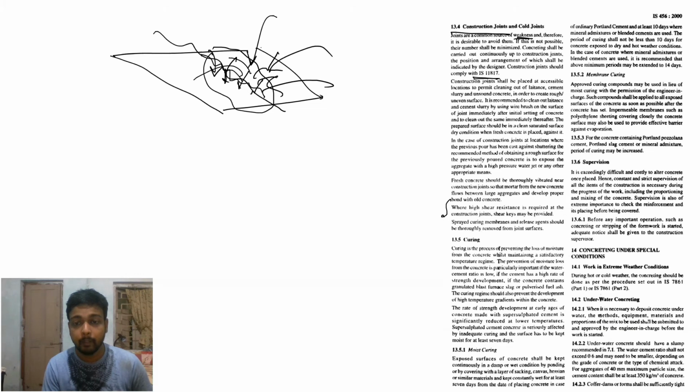When high shear resistance is required at the construction joint, a shear key may be provided. Spray curing membranes, no issue, no need of that. Minimum curing at least 7 days.